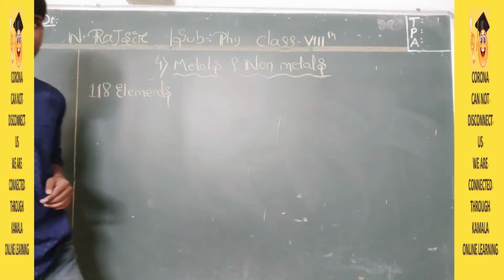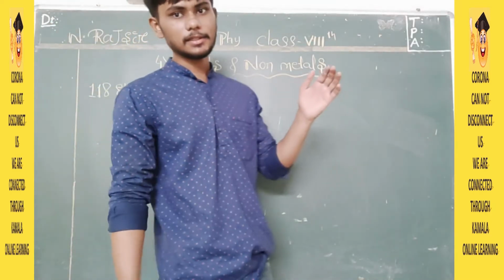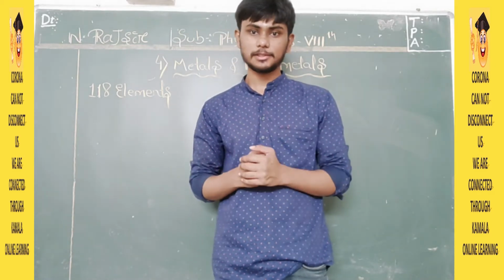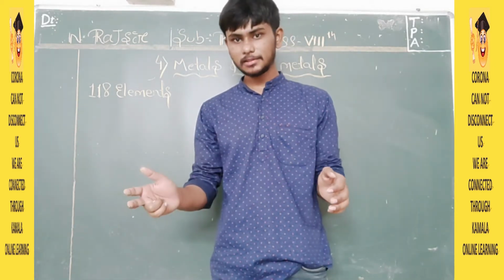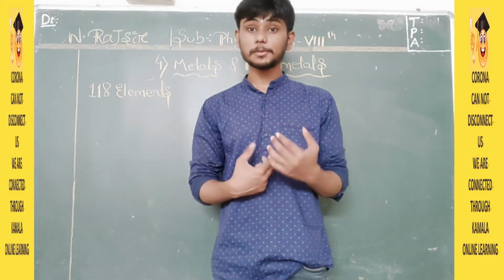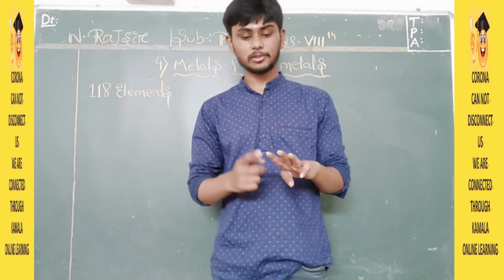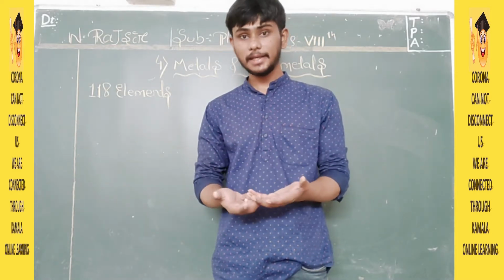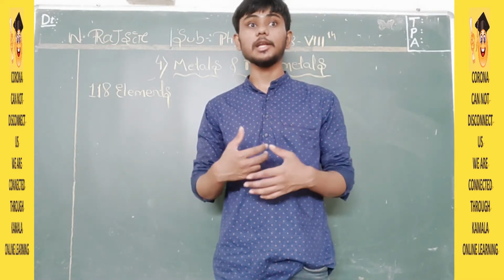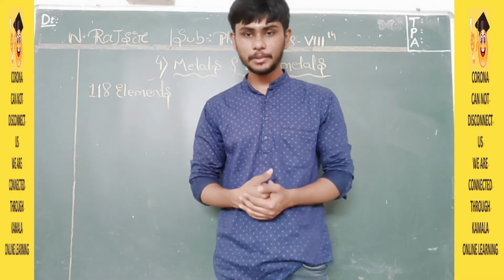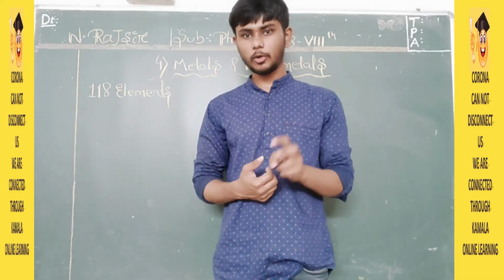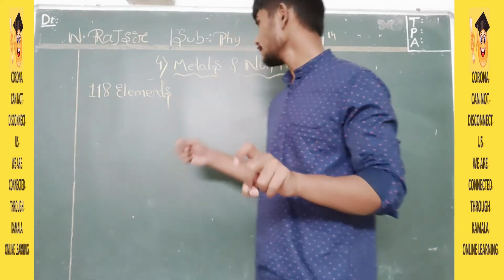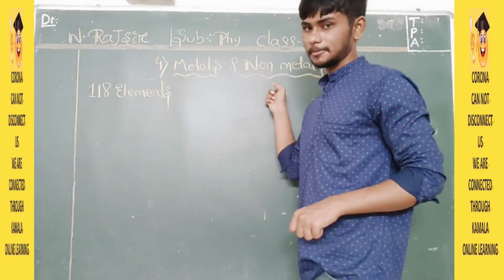Now, why am I telling this? All these elements, according to their properties, have been divided broadly into two types: metals and non-metals. On the basis of states of matter, they are divided into three types: solids, liquids and gases. But on the basis of their reactivity, their physical appearance and their nature, they are broadly divided into two forms: metal and non-metal.